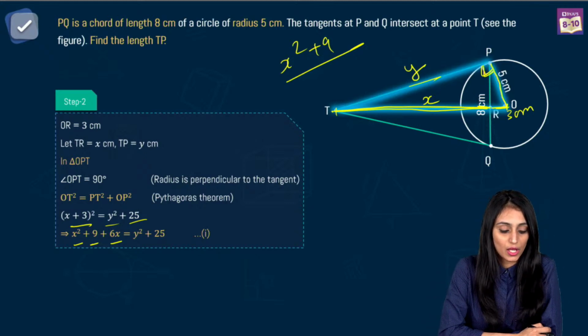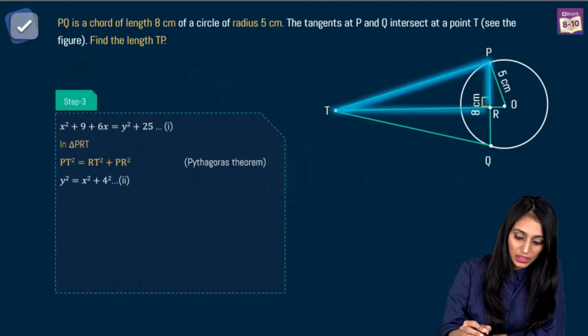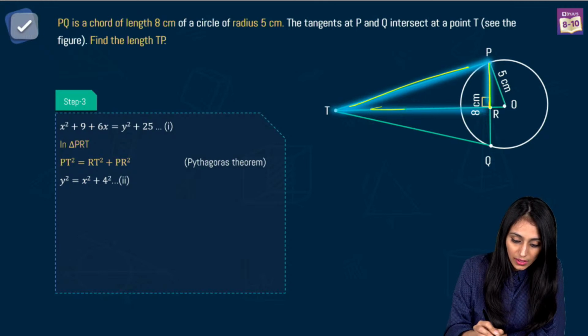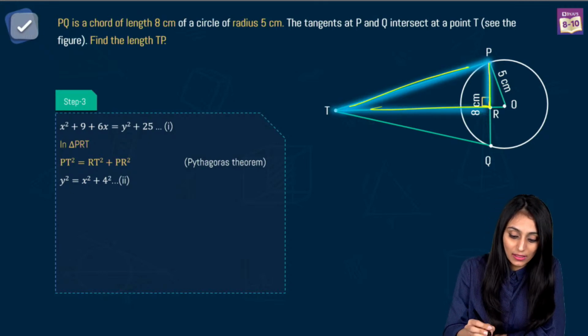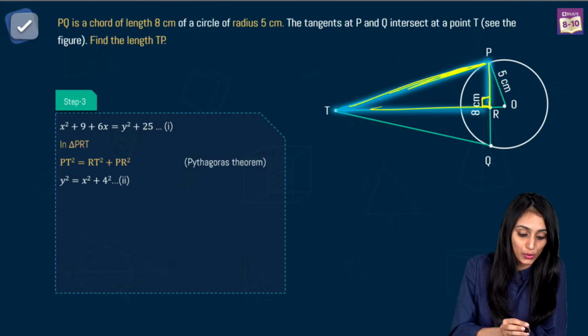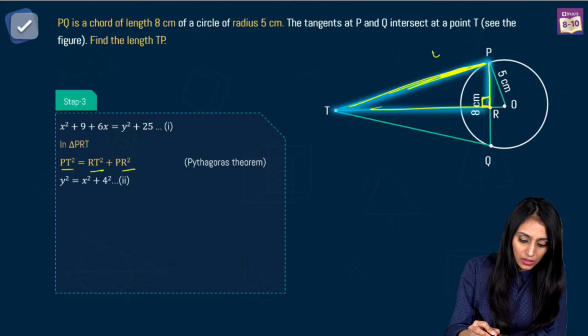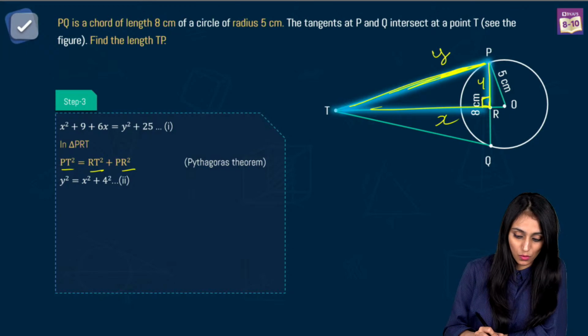All right. So this is the equation that you get. Now, in this triangle PRT, this is also a right angle triangle, right? Now the 90 degree angle is here. So TP is going to be the hypotenuse. So PT square equals RT square plus PR square. Let's put everything here. This is Y, this is X and this is 4. So Y square equals X square plus 4 square.